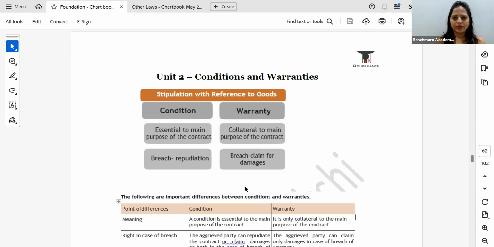And if there is a warranty, then in that case, I can only claim damages. So I can tell him to get it repaired or renewed or whatever, but I cannot repudiate the contract. Where the essence is condition, it is required for the contract, I can repudiate the contract. But here in case of warranty, I can only claim damages. So there's a difference between condition and warranty.